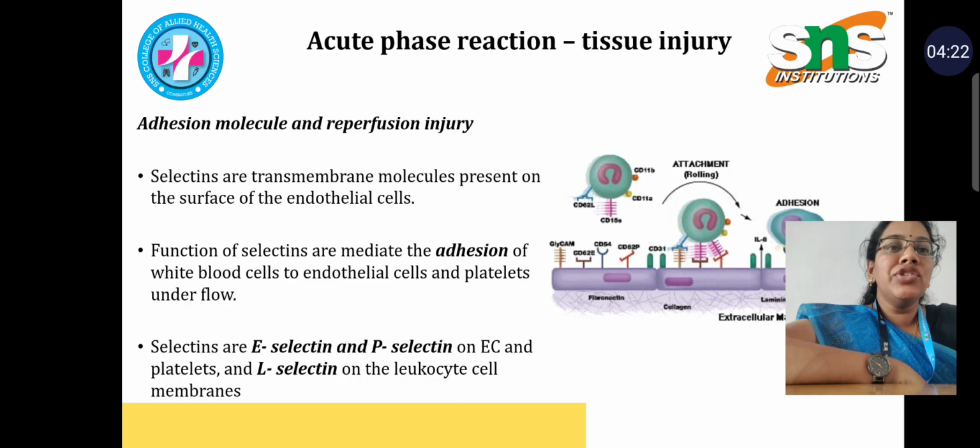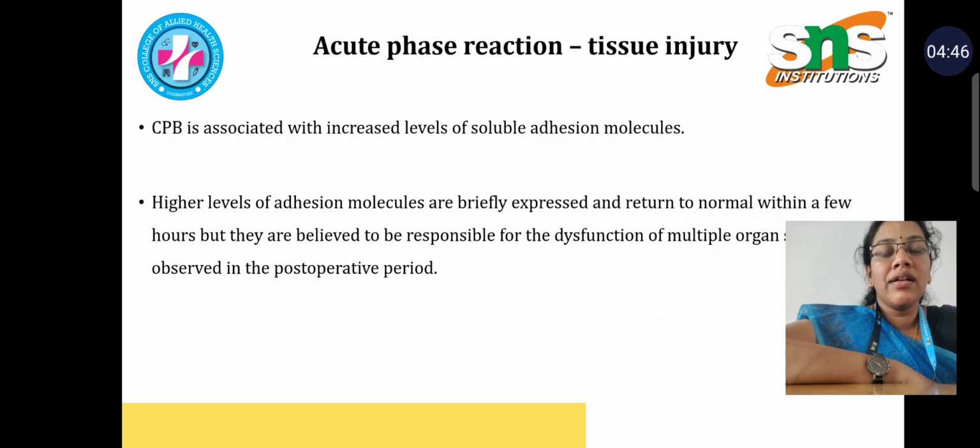Acute phase tissue injury can occur with the help of adhesion molecules, which we have discussed already: E-selectin, P-selectin and L-selectin. All of these can get attached with the leukocytes. So the leukocytes have the capacity to attach to the endothelium with all these elements, and once attached, they can find a gap to escape from the blood vessels. CPB is associated with an increased level of soluble adhesion molecules. Higher levels of adhesion molecules are briefly expressed and return to normal within a few hours, but they are believed to be responsible for multi-organ dysfunction in the post-operative period.